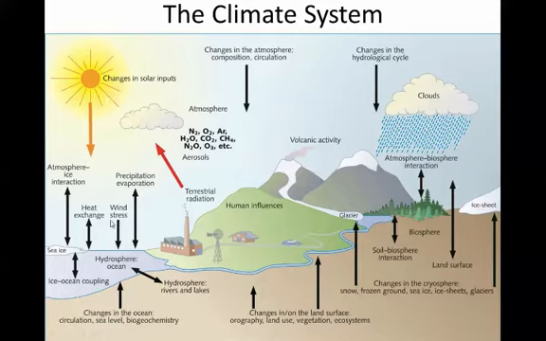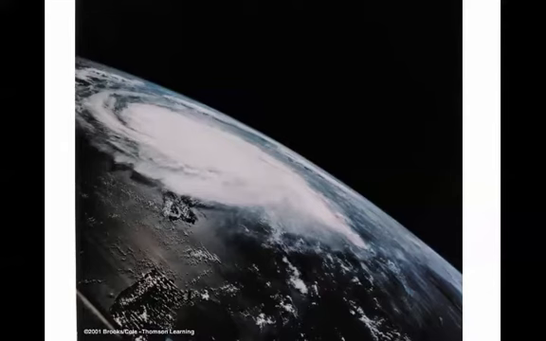We also have weather processes that take place in the climate system that affect our general climate. We have human influences on climate. When we burn fossil fuels, we give off different gases and aerosols into the atmosphere, and those affect our climate. There's also natural variability with the climate, including volcanic activity, and those volcanoes also give off aerosols and gases into the atmosphere. And here's a picture of our atmosphere from space.